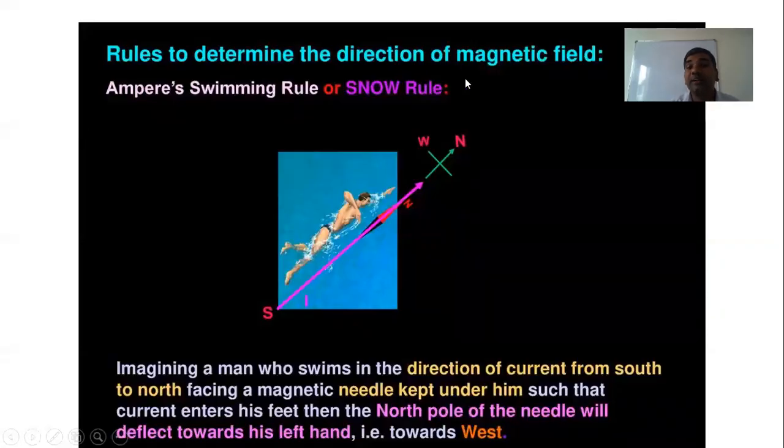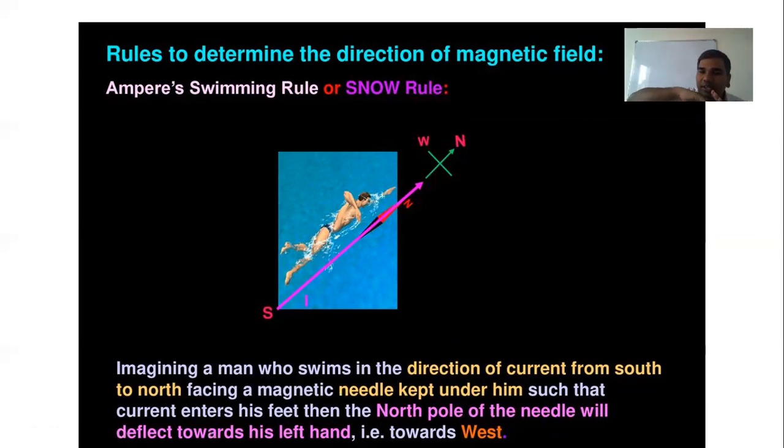The rule to determine the direction of the magnetic field is called the Ampere swimming rule, or SNOW rule. How can we understand this? Very simple. Imagine a man who swims in the direction of the current, from south to north.